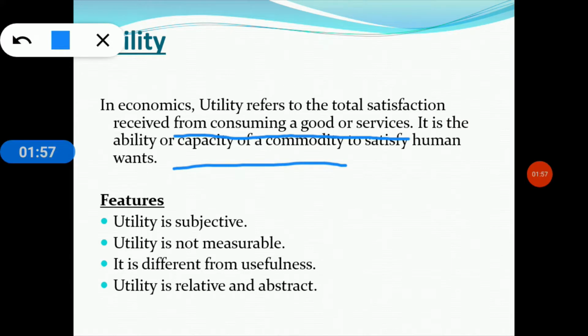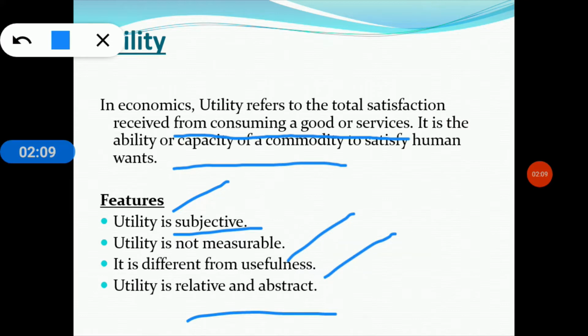Now going to some features of it. Utility is subjective, it is not measurable, and utility is relative and abstract. It differs from usefulness, because some products and goods have harmful effects, but they also have utility power.